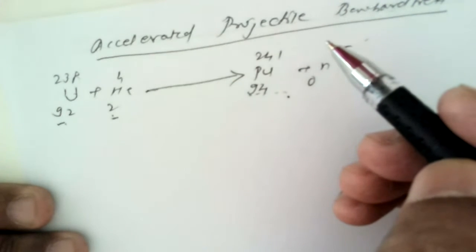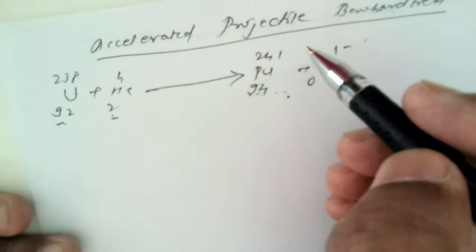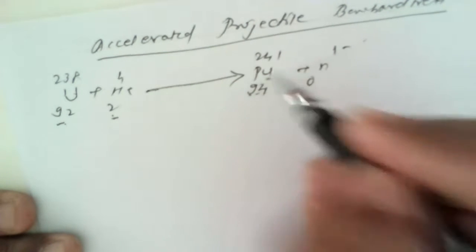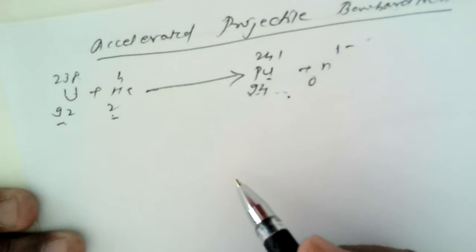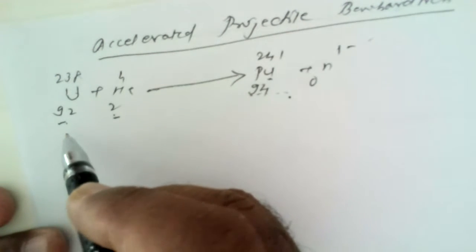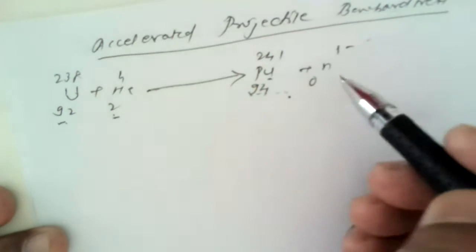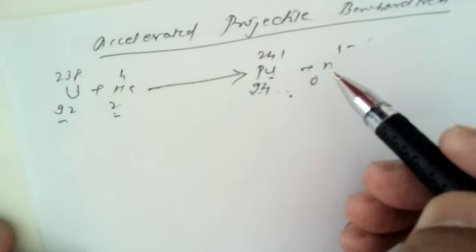Yesterday I told you repeatedly that you have to learn the series by heart, then you will come across the name of the product. So when the uranium-238-92 nucleus is bombarded with alpha particles, it gives a plutonium nucleus with ejectiles such as neutrons.